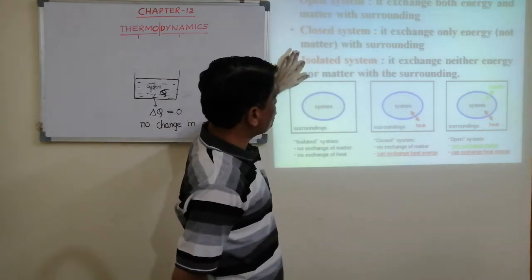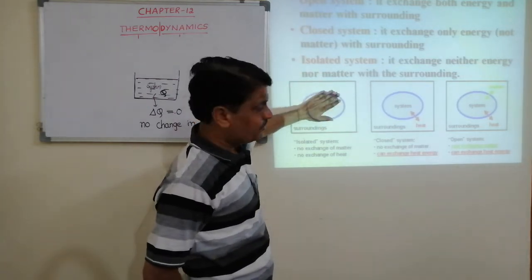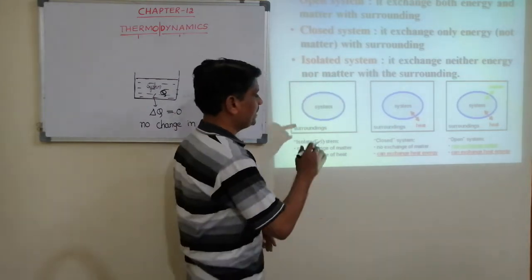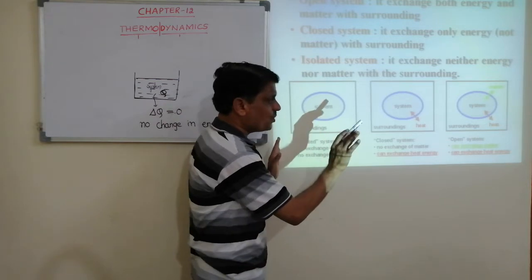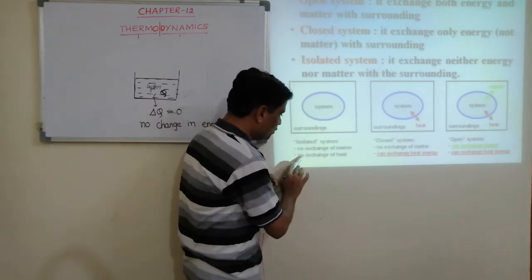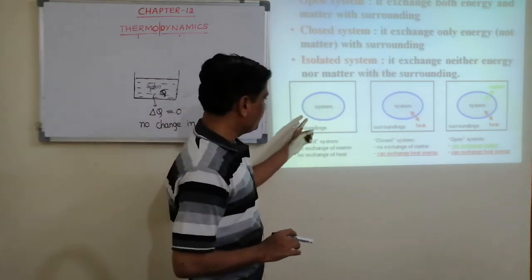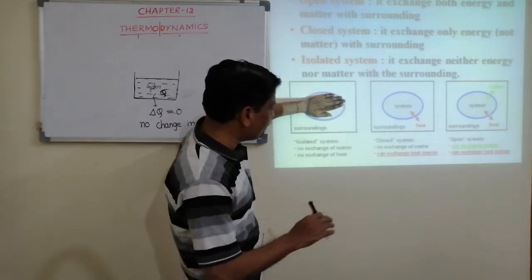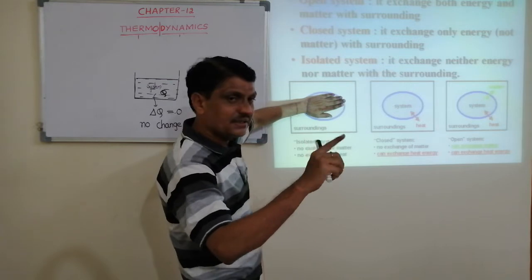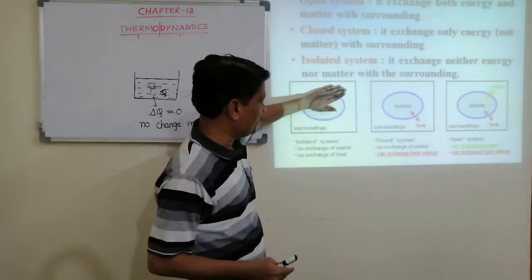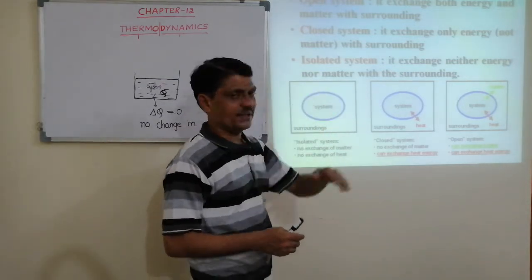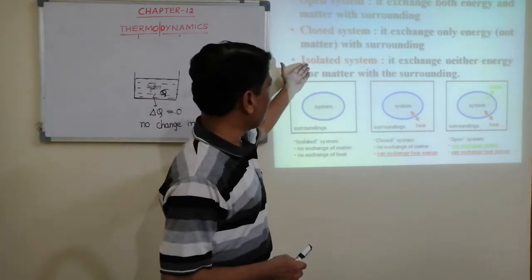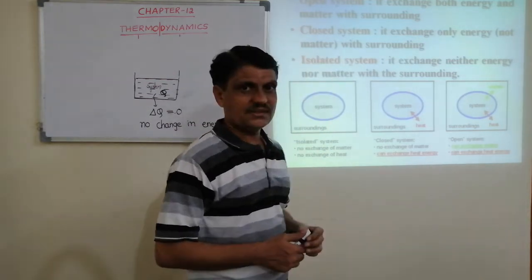Next is the isolated system. It is the system in which there is no exchange of matter and no exchange of heat between system and surrounding. The system which exchanges neither matter nor energy with the surrounding is called an isolated system.